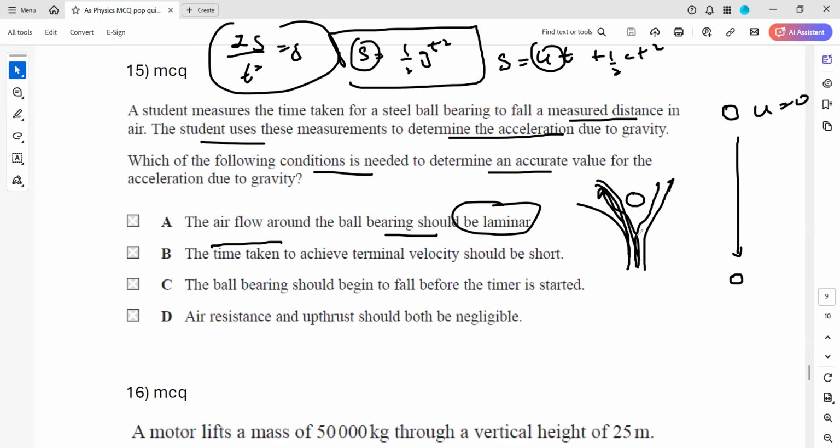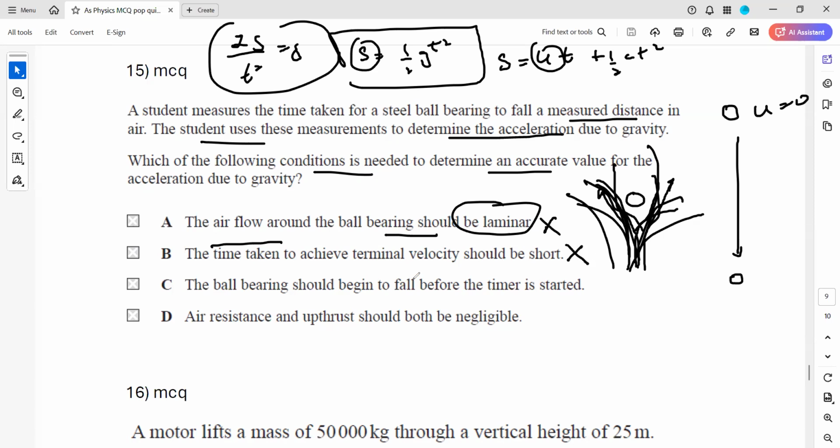Turbulent flow means the air particles will randomly collide. So we don't want the airflow to be laminar or turbulent around it. We want to neglect that airflow. The time taken to achieve a terminal velocity should be short. It should not reach a terminal velocity, because whenever we are finding the acceleration due to gravity, we don't want a falling object to have a terminal or constant velocity.